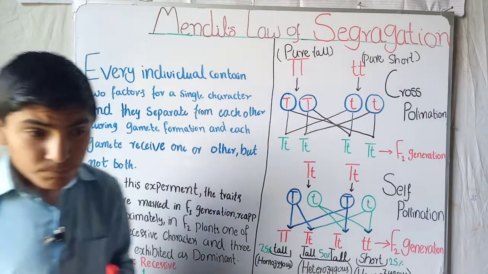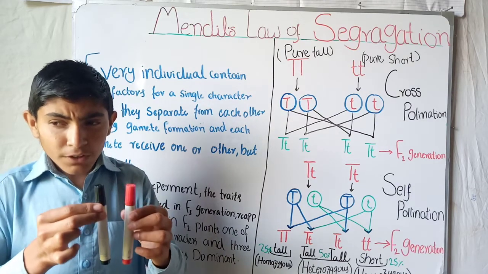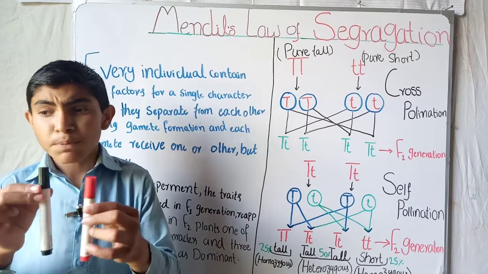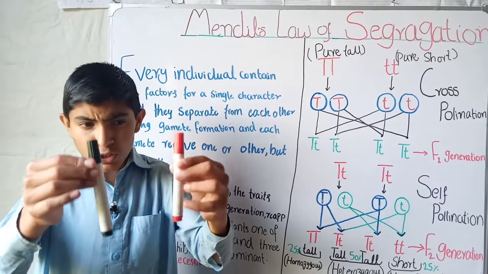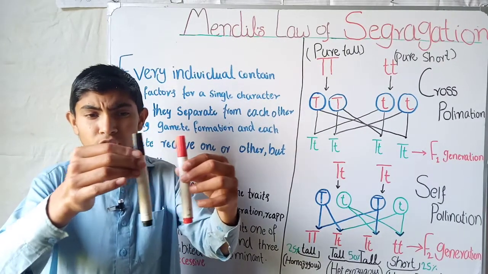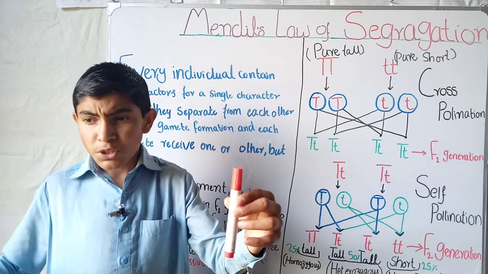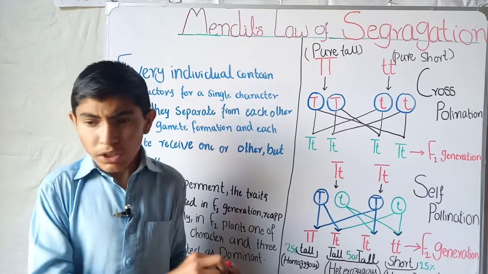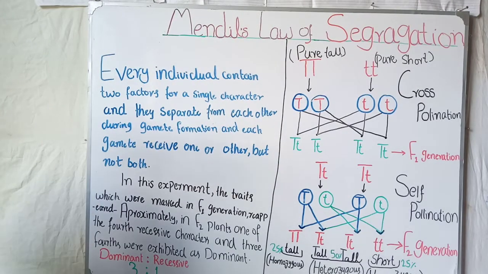So every individual contains a pair of genes, or a pair of characters, which control a specific character in our body. During gamete formation, they will separate from each other and go to opposite gametes, but they cannot go to one gamete. So Mendel performed this law of segregation.